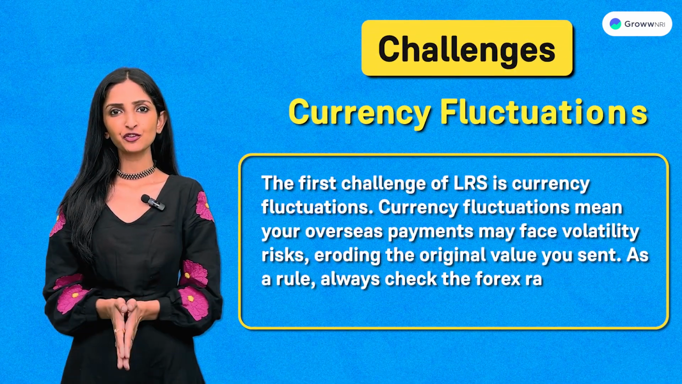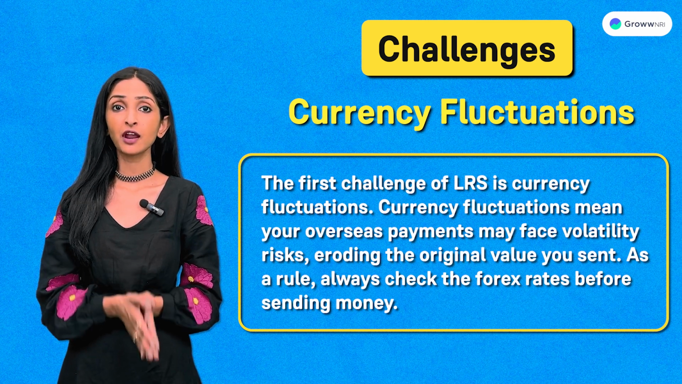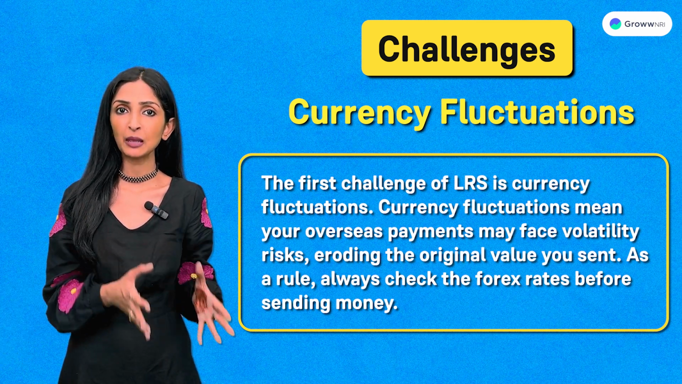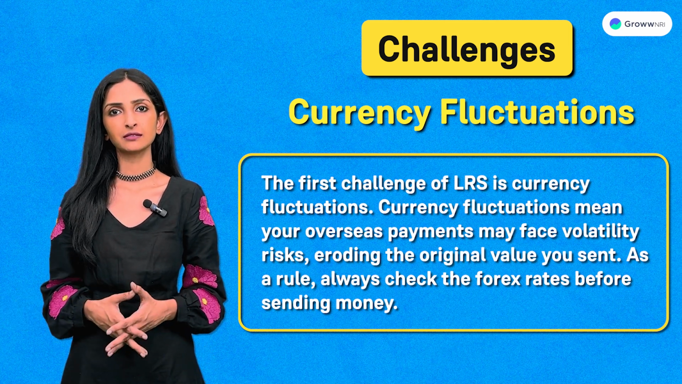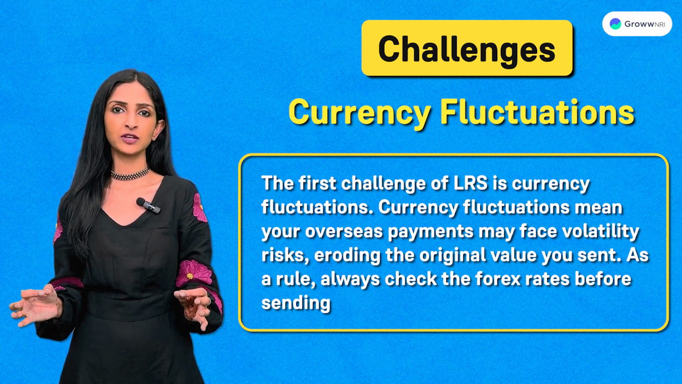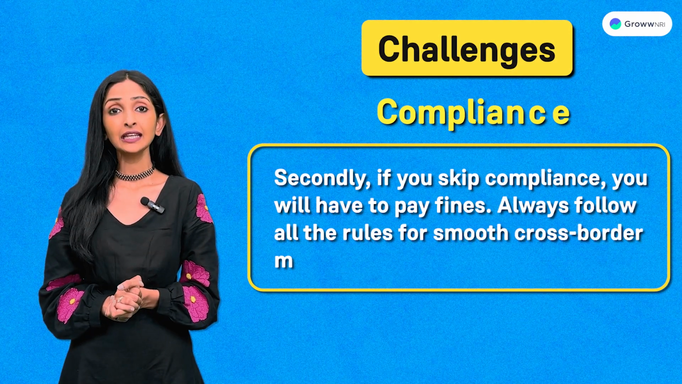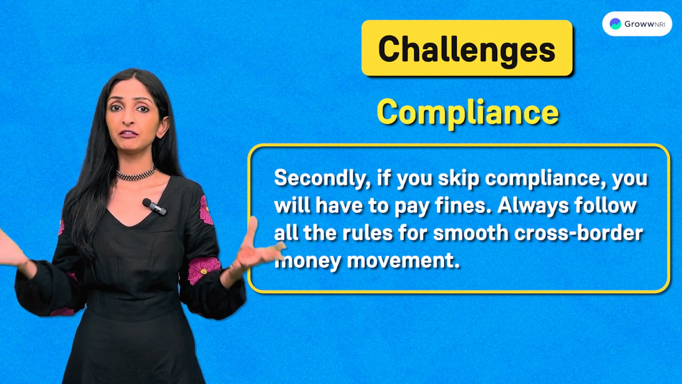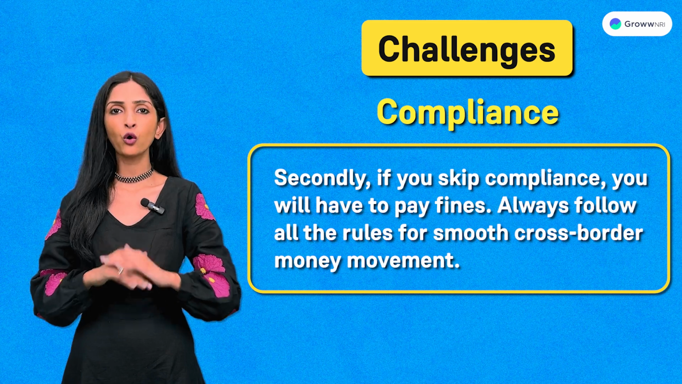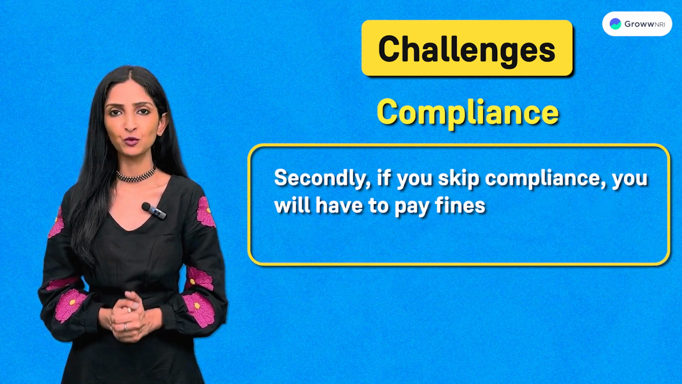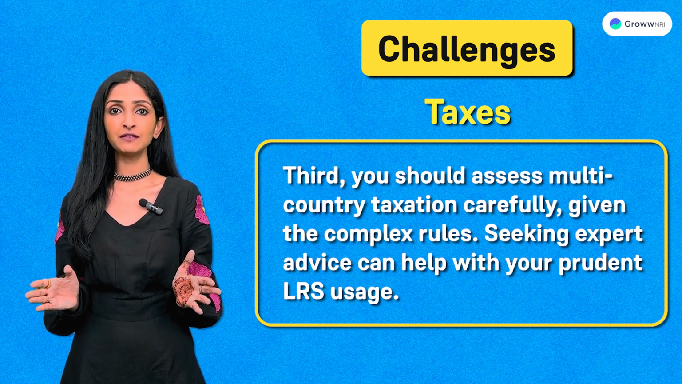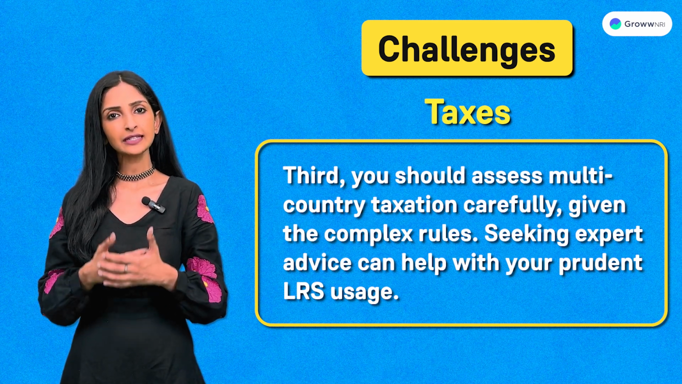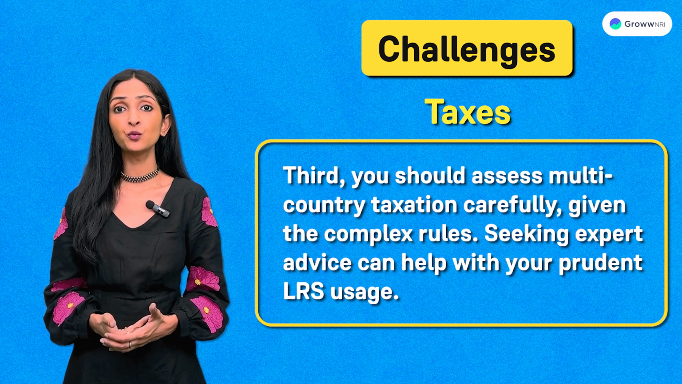The first challenge of LRS is currency fluctuations. Currency fluctuations mean your overseas payments may face volatility risks, eroding the original value you sent. As a rule, always check the forex rates before sending money. Secondly, if you skip compliance, you will have to pay fines. Always follow all the rules for smooth cross-border money movement. Third, you should assess multi-country taxation very carefully given the complexity of rules. Seeking expert advice can help you with prudent LRS usage.